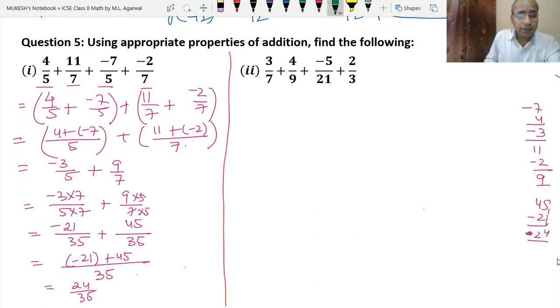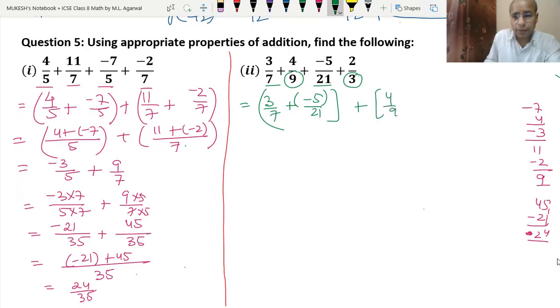Now let's do the second part. See, here the denominators were same, but here the denominators are not same, but they are at least multiples. See, 7 and 21 are multiples. Same, 9 and 3 are also multiples. So we will write 3 upon 7 plus minus 5 upon 21 into one bracket, plus 4 upon 9 and 2 upon 3 into another bracket.